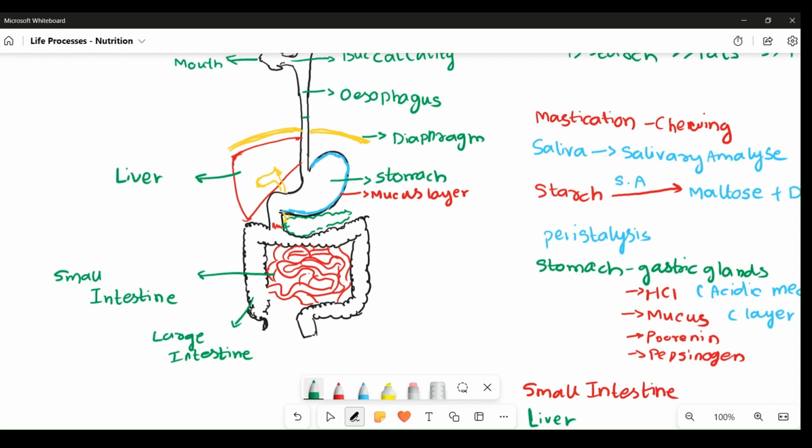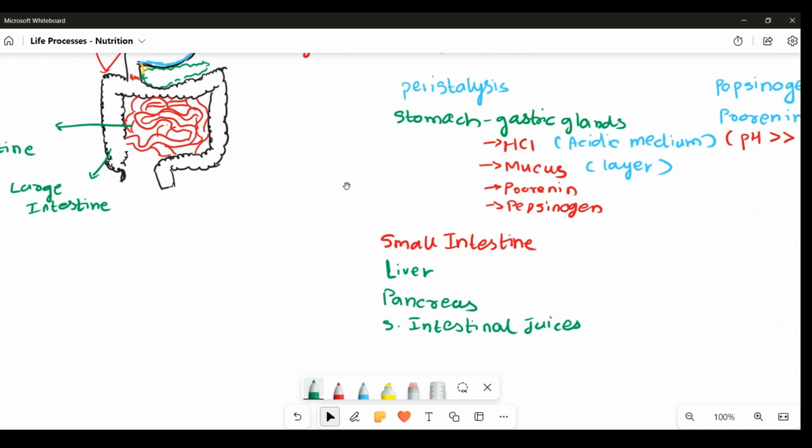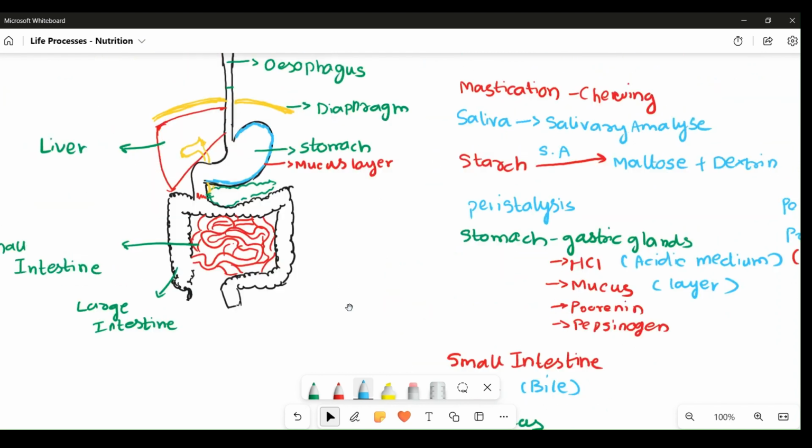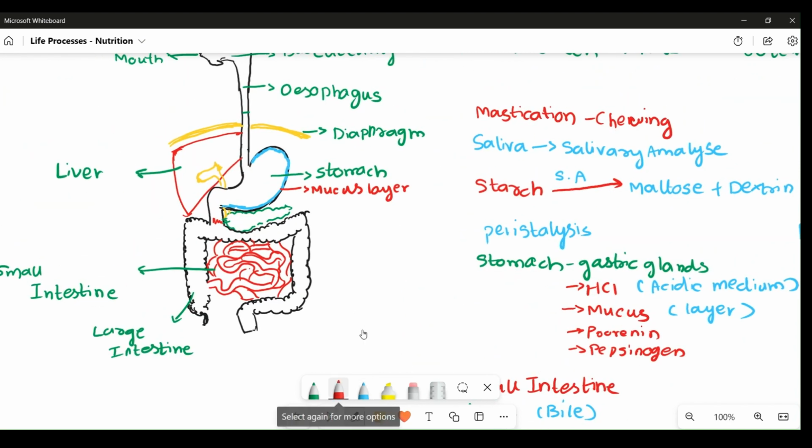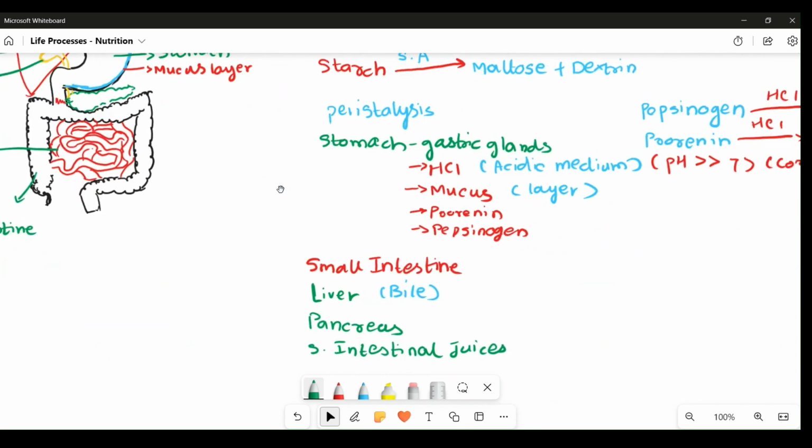Now, the liver has the primary function of producing bile. Bile produced by the liver is temporarily stored in a structure called the gallbladder. The one shown here, just behind the liver, is the gallbladder. The gallbladder temporarily stores the bile juice produced by the liver until it is required for digestion.